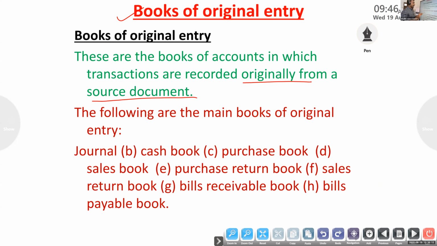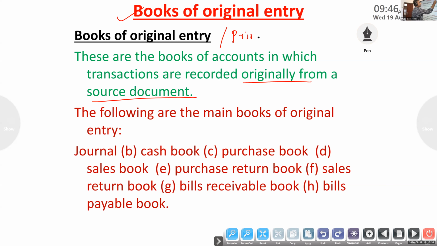So after getting the bill, where are we recording? We are recording first in the books of original entry. These are the books of account in which the transactions are recorded first from a source document. That is books of original entry, or books of prime entry.